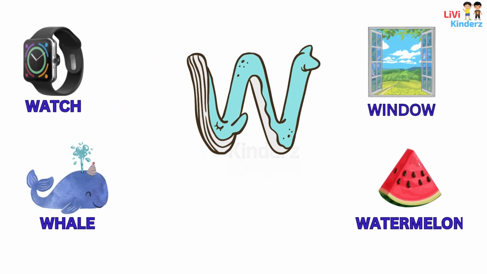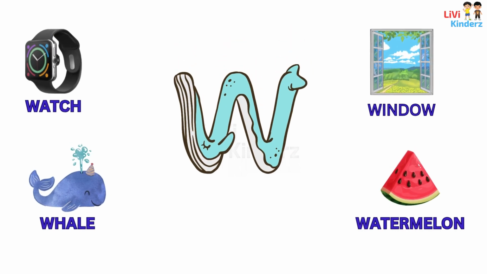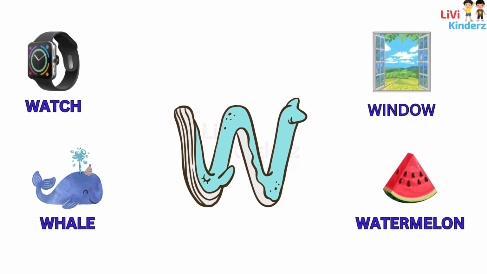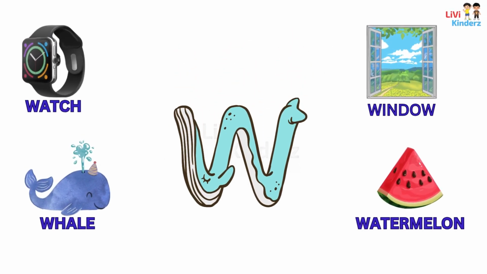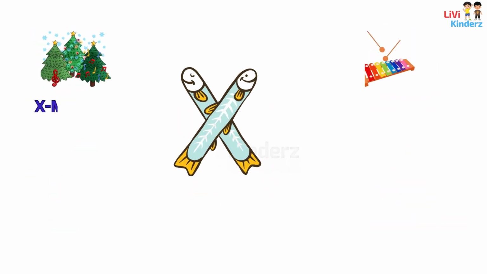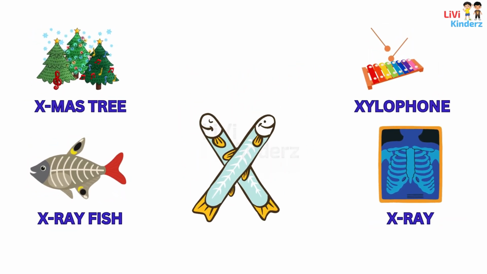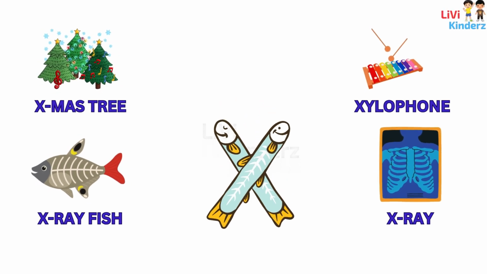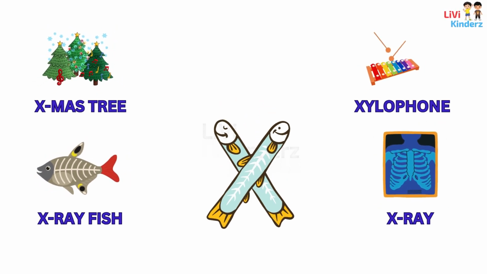W is watch. W is window. W is whale. W is watermelon. X is Xmas. X is xylophone. X is X-ray fish. X is X-ray.